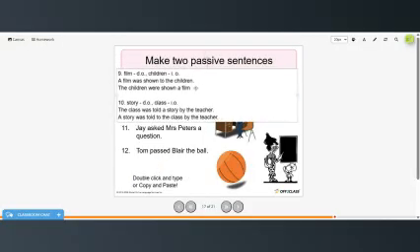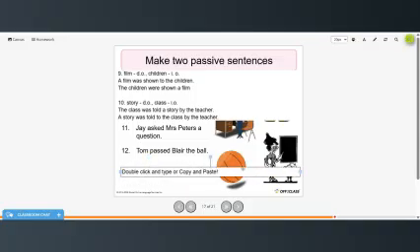Right? Jay asked Mrs. Peters a question. So question is the direct object. Mrs. Peters is the indirect object.